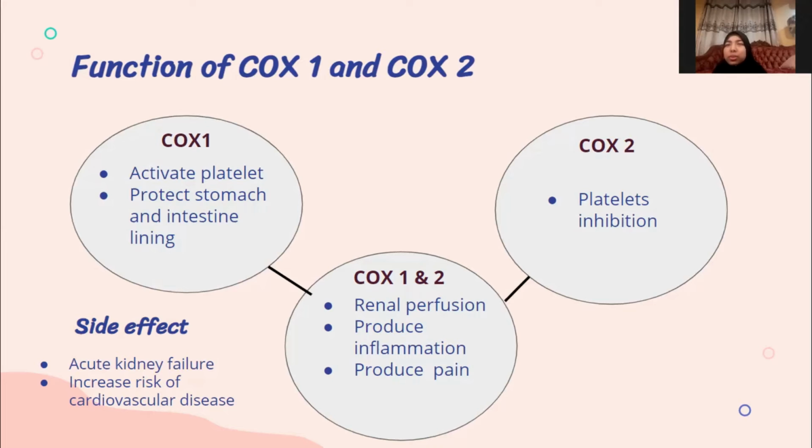Okay. So one thing we need to know is that although diclofenac inhibits both COX-1 and COX-2 enzymes, it is actually more prone to COX-2 inhibition. Again, we look at the COX-2 function, which is to inhibit platelets. So the diclofenac effect is opposite to COX-2 function: when diclofenac is consumed, it will deactivate the platelet inhibition, resulting in increased platelet coagulation and also promoting vasoconstriction of the blood vessel. This event may increase the risk of cardiovascular disease.